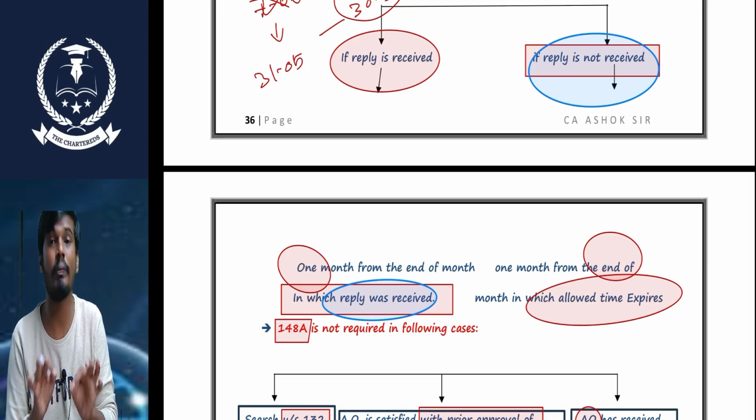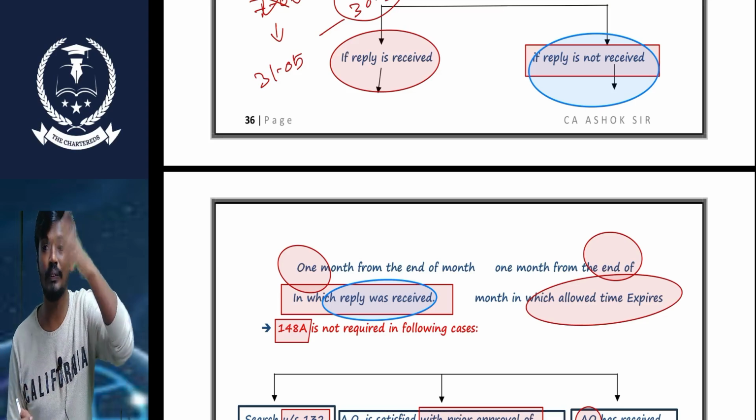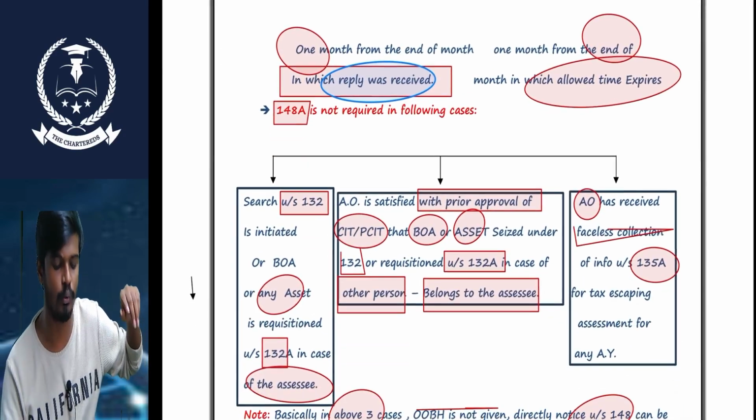Okay, sir. Before passing the order, we need to take the approval from the specified authority. Who that specified authority is, we can check now.